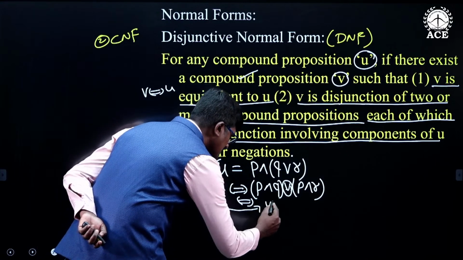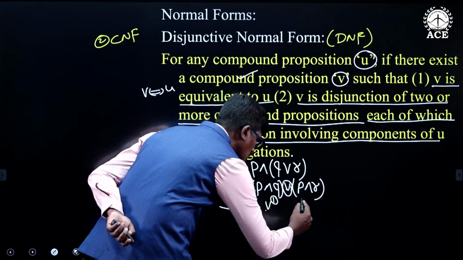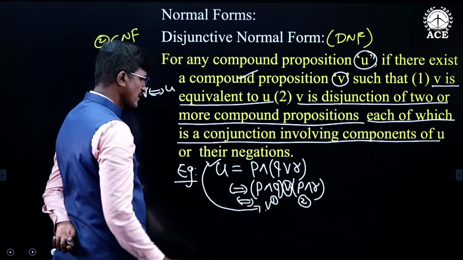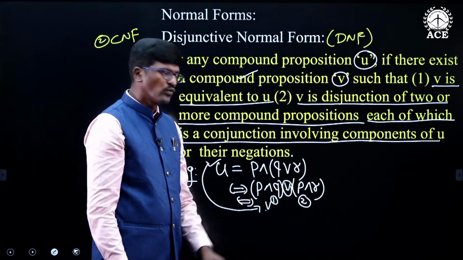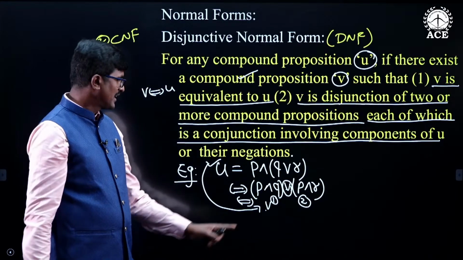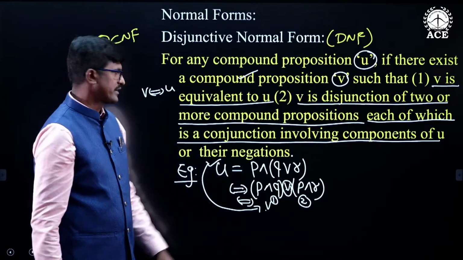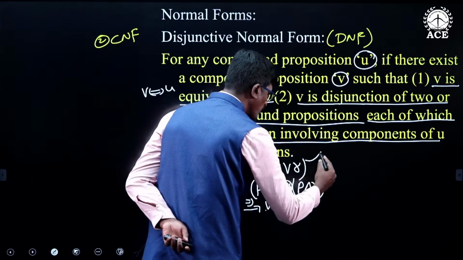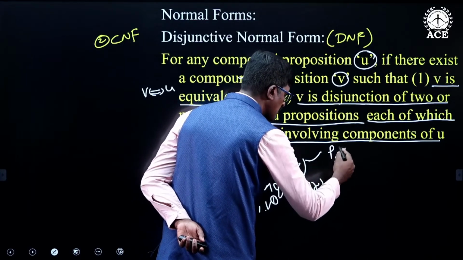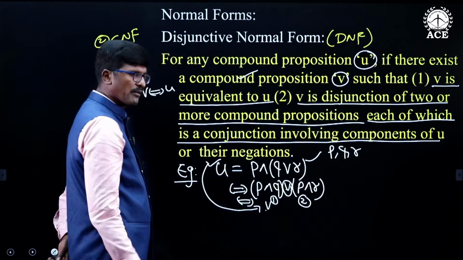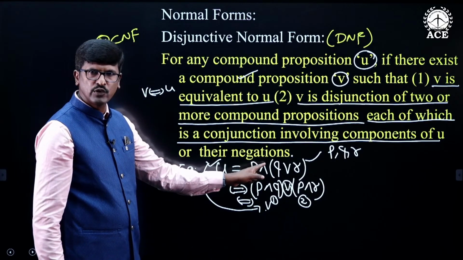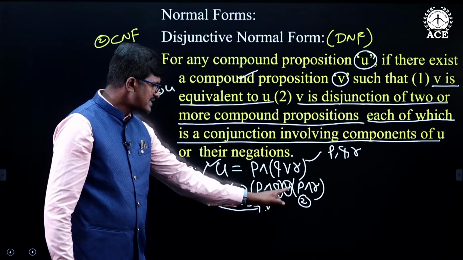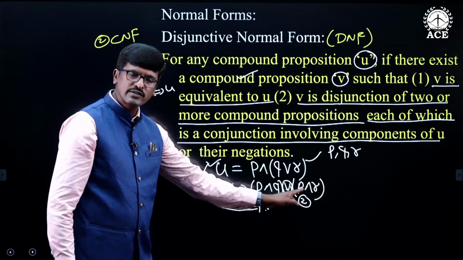So, here V is a disjunction of two compound statements: P and Q, and P and R. If you observe, the first and second compound propositions are conjunctions of the components. What are the components in U? P is one component, Q is one component, R is one component. So, V is the equivalent compound proposition of U, and V is the disjunction of two compound propositions.